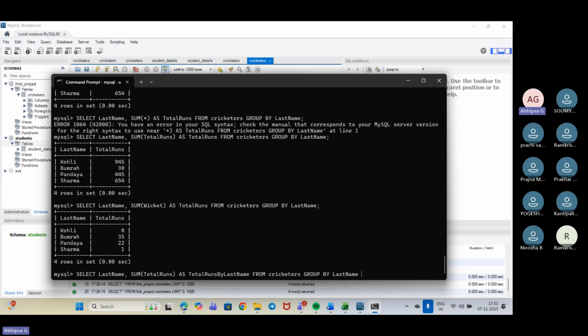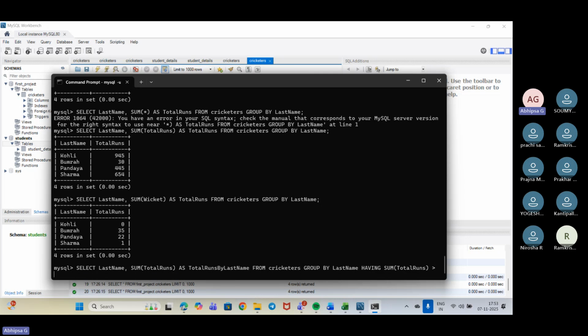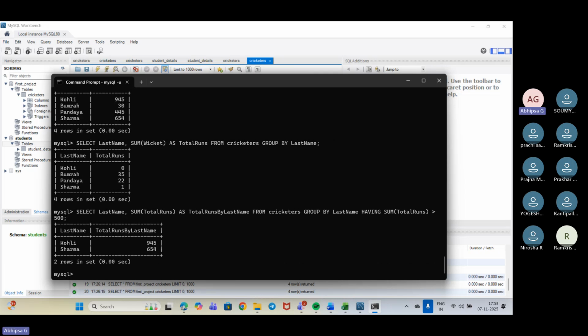So for that, we will be using having sum total run that would be greater than 500, suppose. Okay, semicolon. So we have got Kohli and Sharma whose total run is more than 500. Clear?